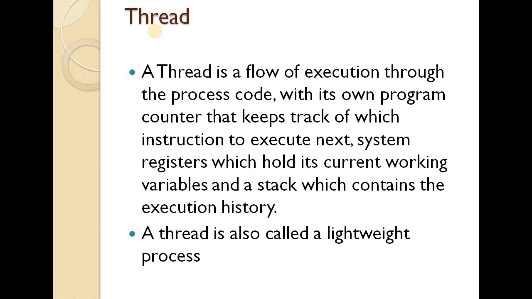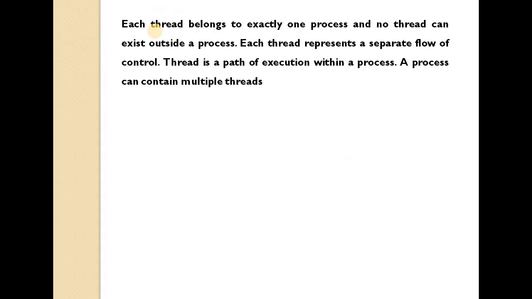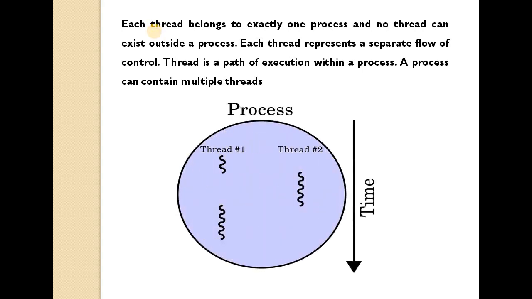Threads provide a way to improve application performance through parallelism. Each thread belongs to exactly one process and no thread can exist outside a process. Each thread represents a separate flow of control. So as you can see in the diagram, there is a single process which is being executed. This single process gets divided into two threads, thread 1 and thread 2, which will be executed concurrently or simultaneously. So this will improve the application performance through parallelism.